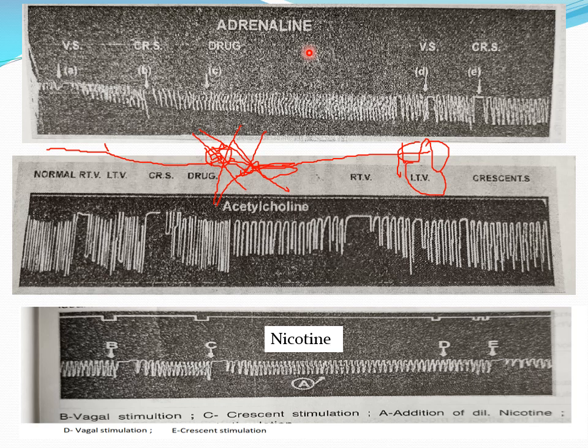Okay, so for example, what are the adrenergic drugs? For example, isoprenaline and ephedrine. These are examples of drugs used for treatment, for example, of bronchial asthma and anaphylactic shock.